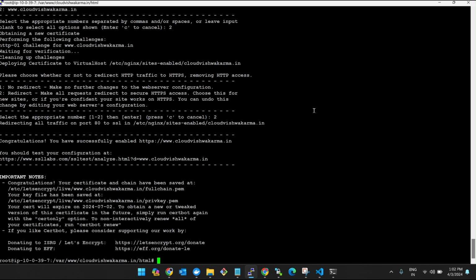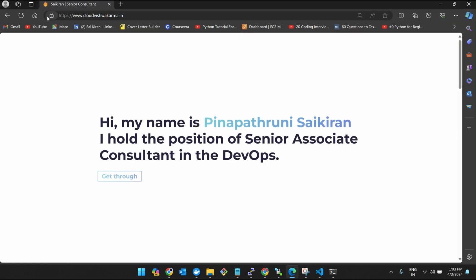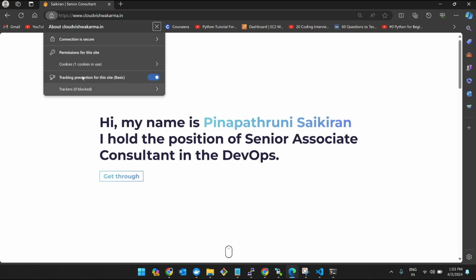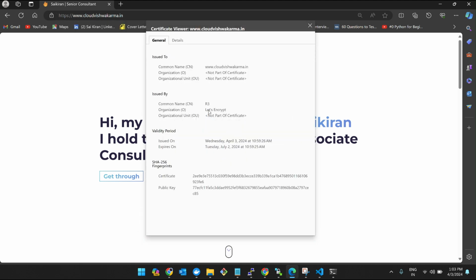Now, what will happen is in the backend it will work, but it will take a little bit of time. So it will sync in the backend. See, now it is not secure, right? See, it is secure now. You can open this from anywhere, because if it is not secured, then your office machine will automatically block you from entering this domain name. So see, now it got secured. If you click here and check whether the connection is secure or not, you can see the certificate here. It was updated just now, which is 3rd April 2024, and is valid till July 2024.